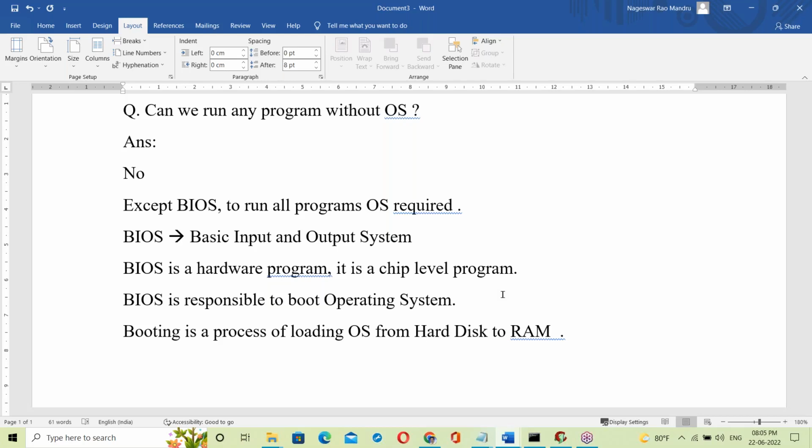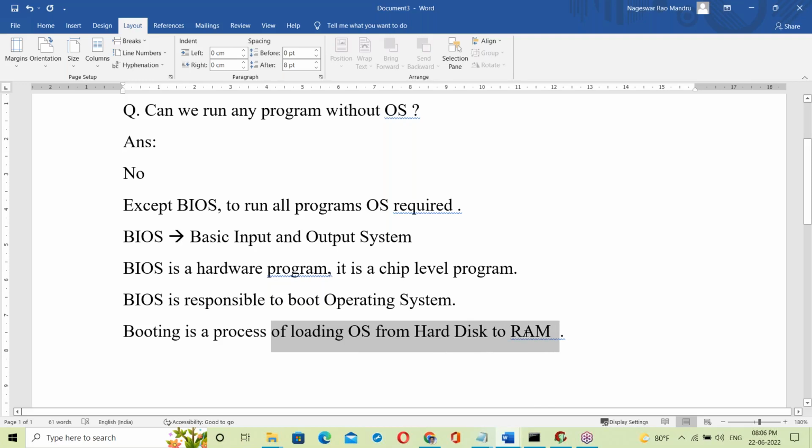That BIOS program is responsible to load the OS from the hard disk to RAM memory. Before starting the OS, the BIOS program starts first. So BIOS is responsible for booting your OS here.